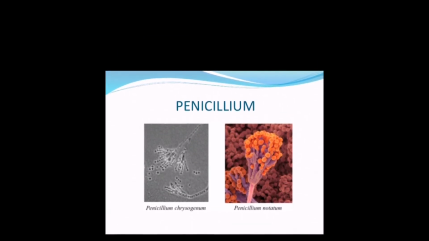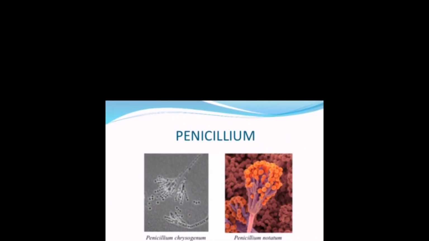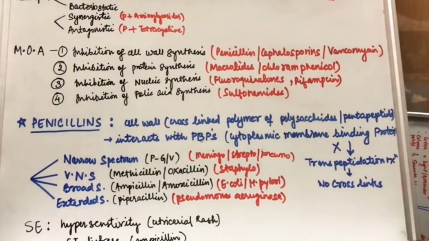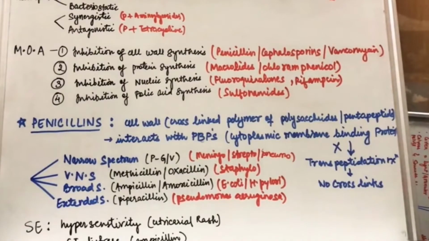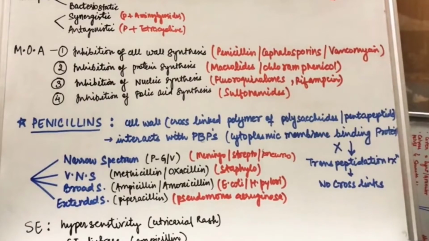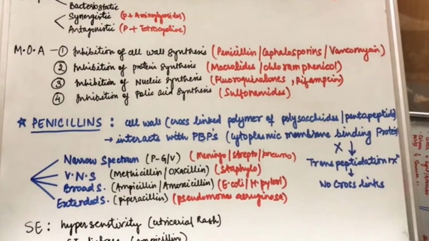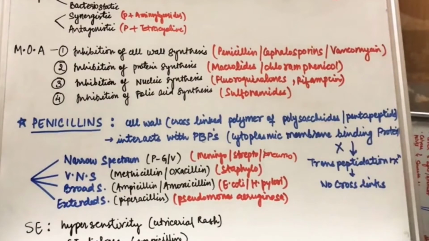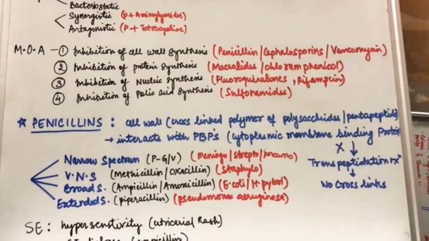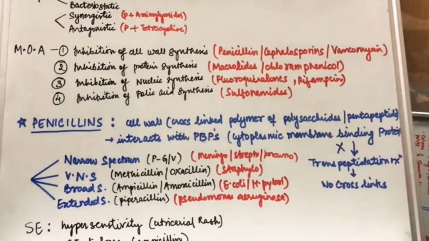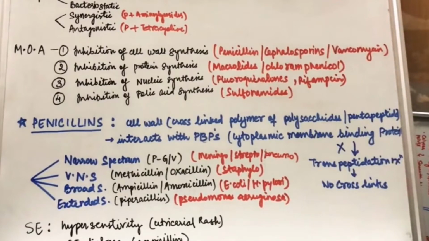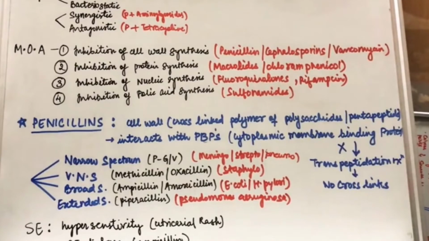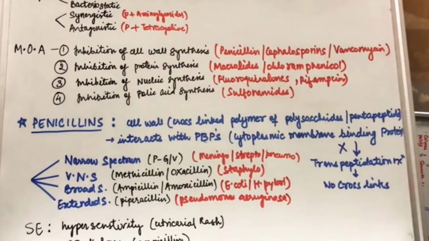Now coming towards the principles of antibiotics. Antibiotics act on four principles: either it may be bactericidal or bacteriostatic, or synergistic action or antagonistic action. Bactericidal means it can kill the bacteria, for example aminoglycosides. And bacteriostatic means it can suppress or stop the growth of bacteria, for example macrolides.